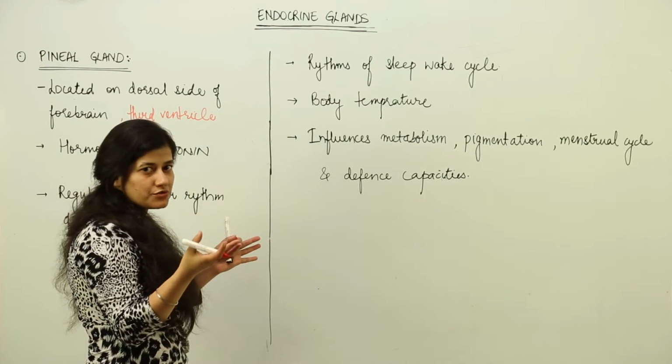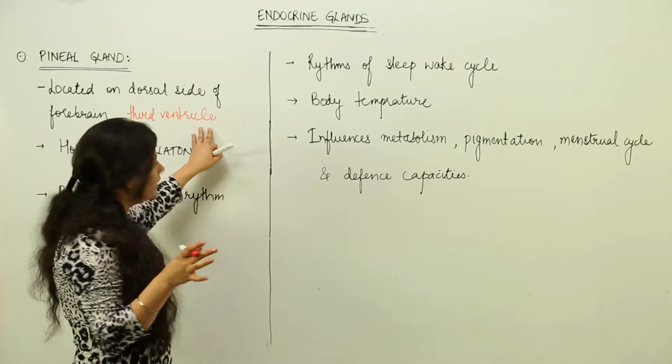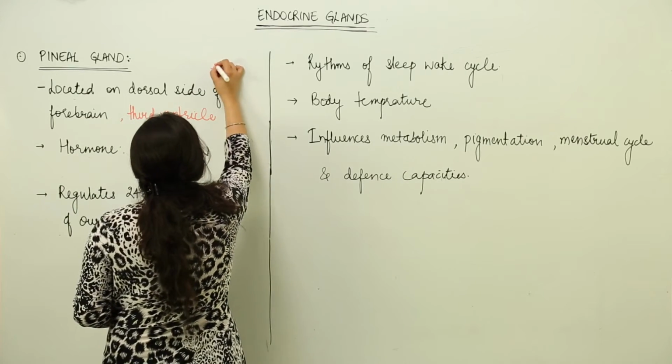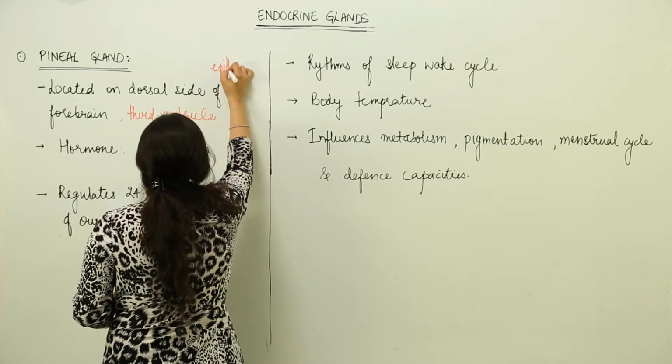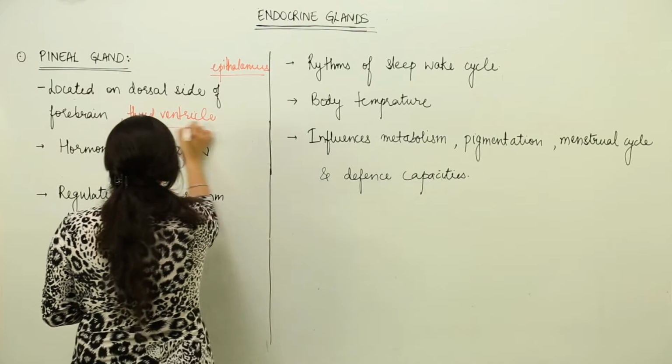Along with pituitary and hypothalamus, it is present behind the third ventricle of the brain, and it is present on the dorsal side, and at the same time you have to remember that it is present in the region of epithalamus in the brain. So these three things you have to remember about its location.